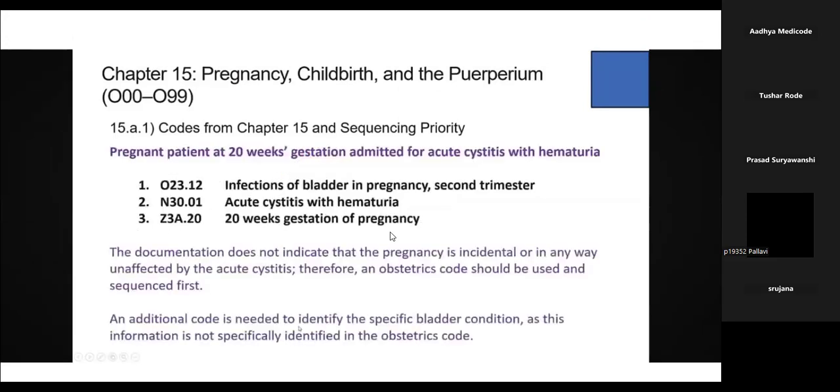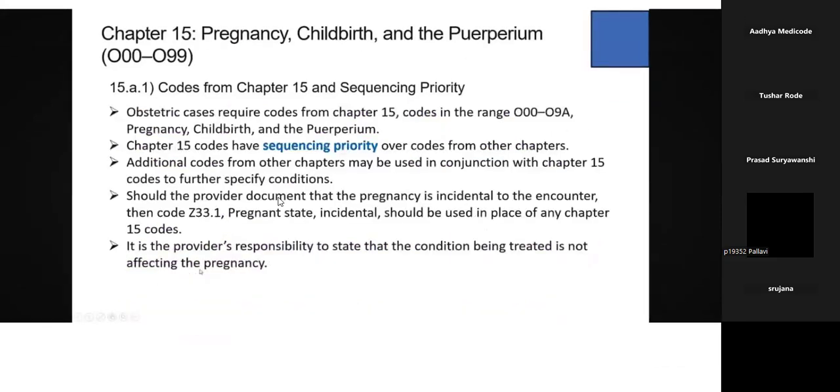So here you can check it out. Should the provider document that the pregnancy is incidental to the encounter, then the code will be Z33.1, pregnant state incidental, which should be used in place of any chapter 15 codes.